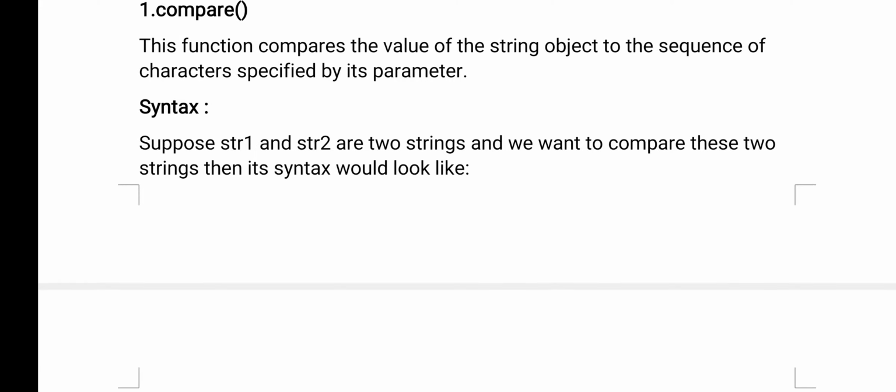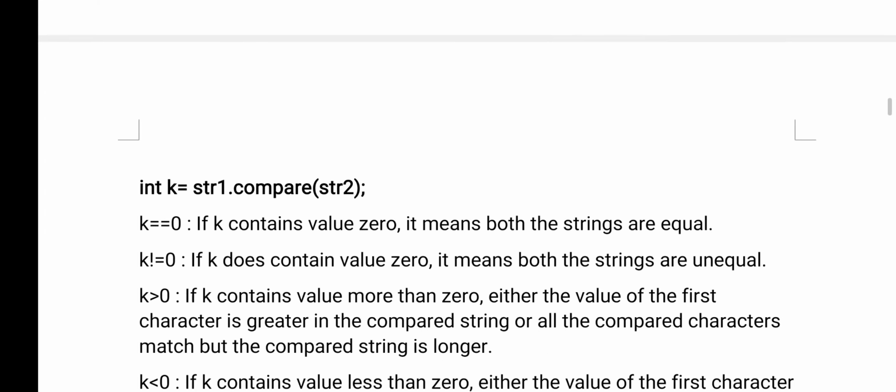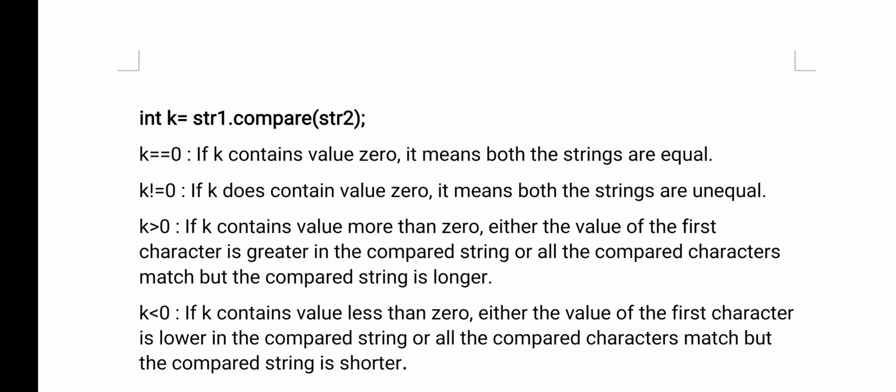Suppose str1 and str2 are two strings. How many strings do we have? Two strings, string 1 and string 2. I want to compare whether these two strings are equal or not. How will you compare? You see here, int k = str1.compare(str2). Here k is an integer value.